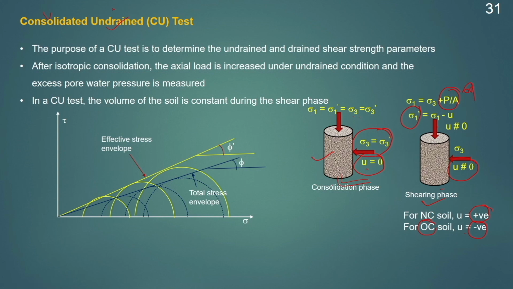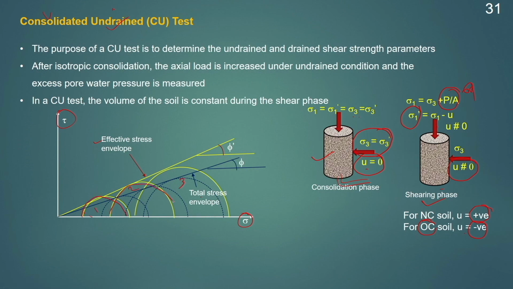Then we can determine the total as well as effective stress, and then we can calculate the relationship between normal stress and the shear stress, both in terms of total stress and the effective stress. So, this test will be repeated for different values of sigma 3 and sigma 1.